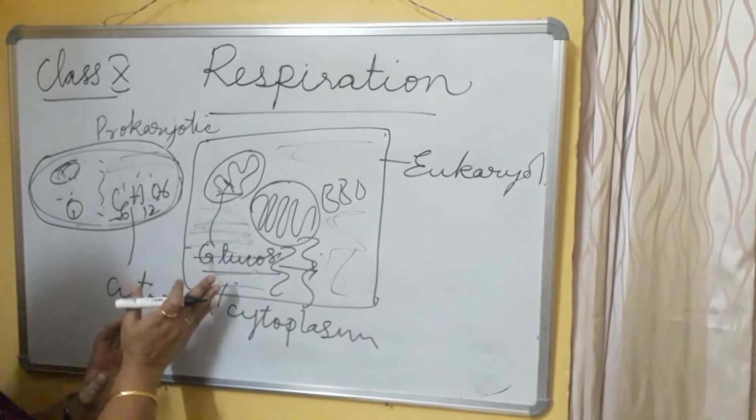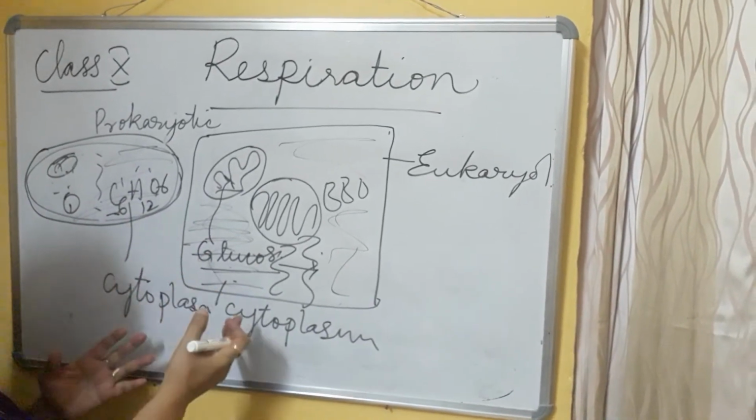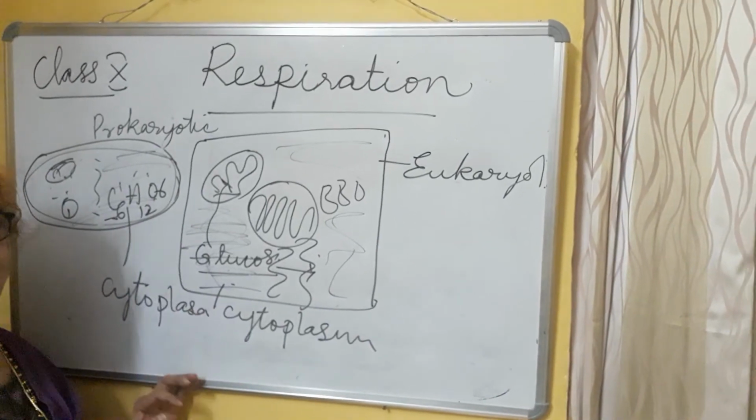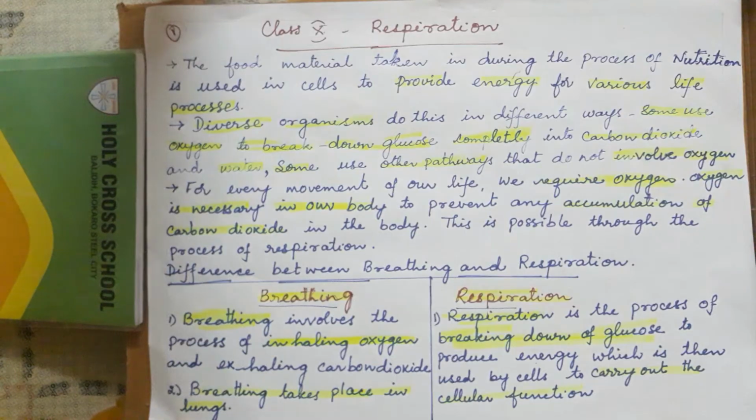Now how and where it takes place, and how many kinds of respiration there are, that we will see. Some explanation you have seen, and the remaining explanation will follow. Whatever food materials we have taken during the process of nutrition that I explained will convert into energy, and carbon dioxide is released, and that carbon dioxide will be taken out from the body.